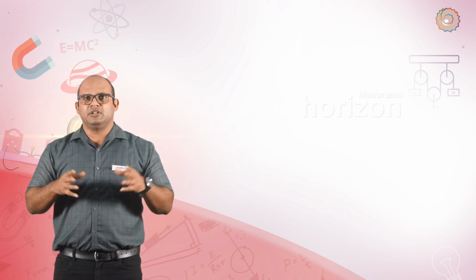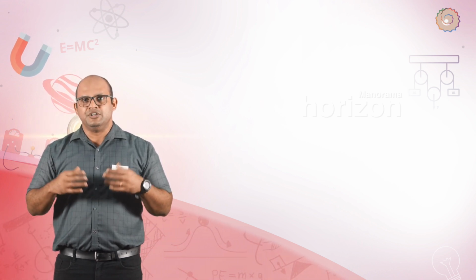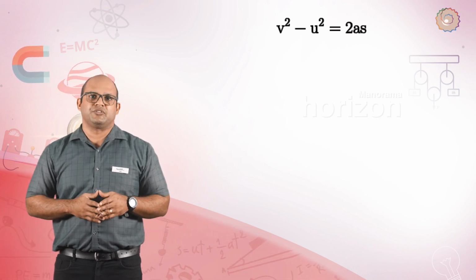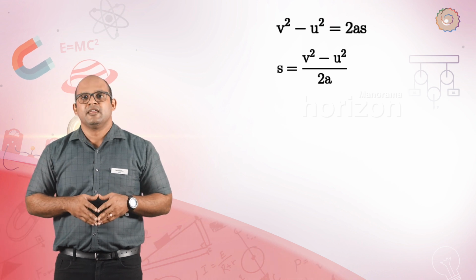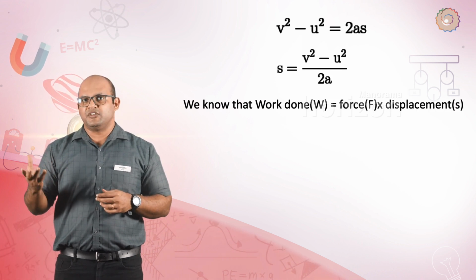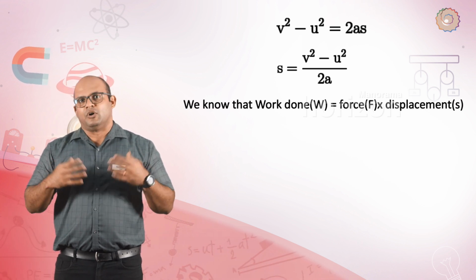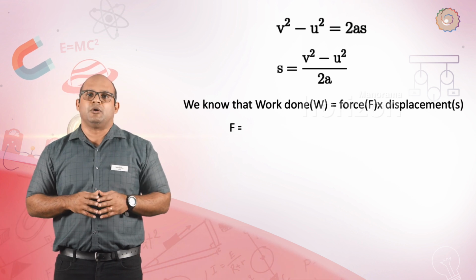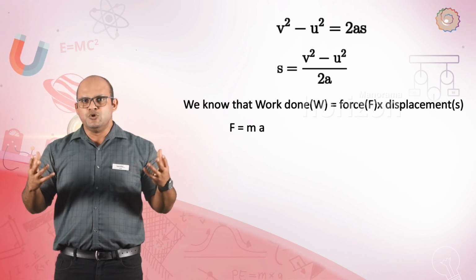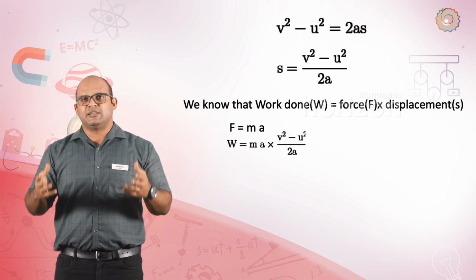Now, if we perform a small shift here, we can take a to the opposite side. So, we have a new equation, (v squared minus u squared) upon 2a is equal to s, since s is displacement. We know that the work done is equal to force multiplied by displacement. And for an object which is moving under the influence of gravity or an acceleration, the force exerted on the object is equal to mass multiplied by acceleration. So we can create a new equation for work. Since work is equal to force multiplied by displacement, let's substitute these values.